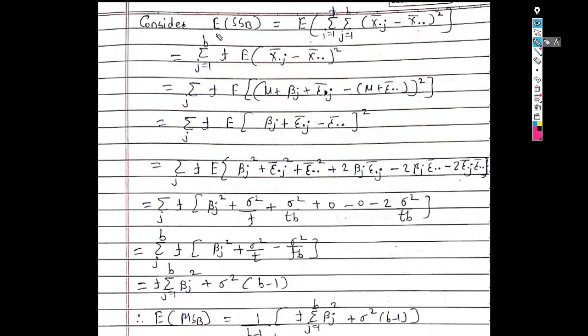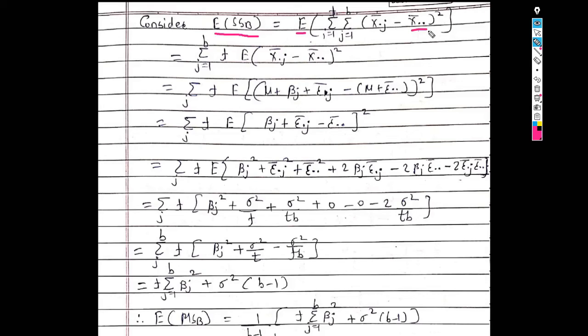So here we get expected value of SSB equals to, now use the definition of sum of square due to block. So we get expected value of, in bracket, summation over i summation over j, bracket x dot j bar minus x dot dot bar bracket square.